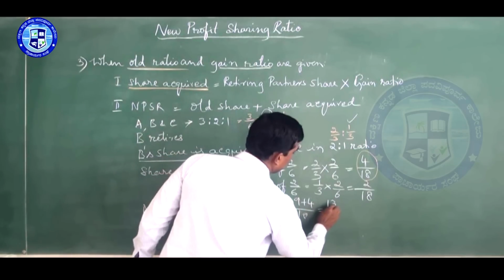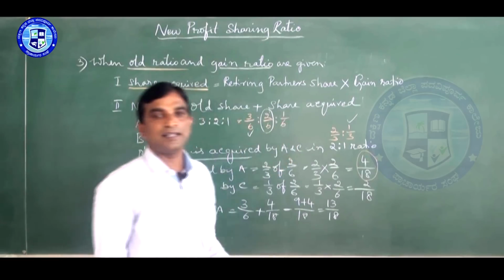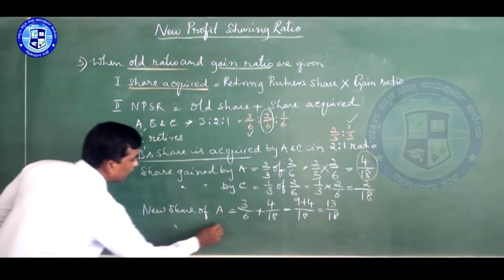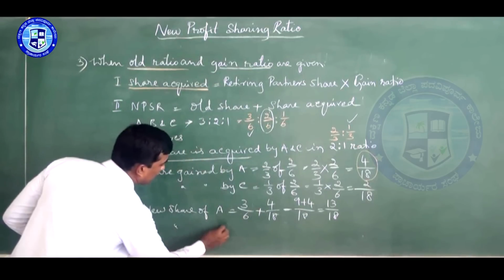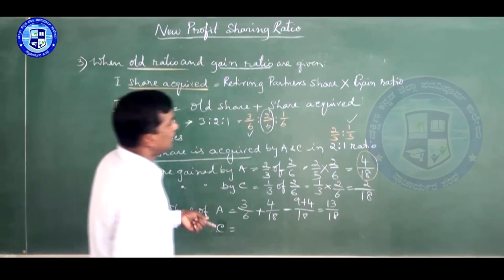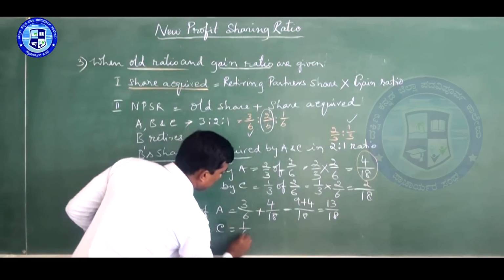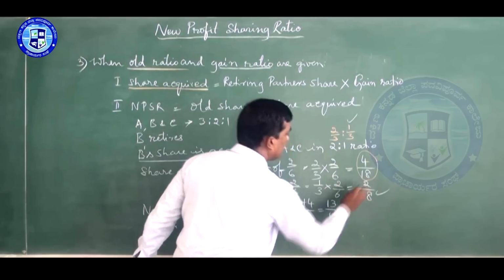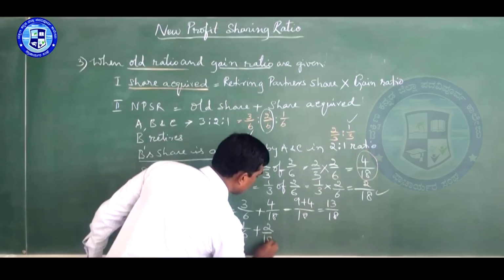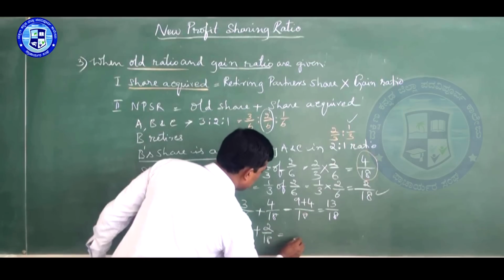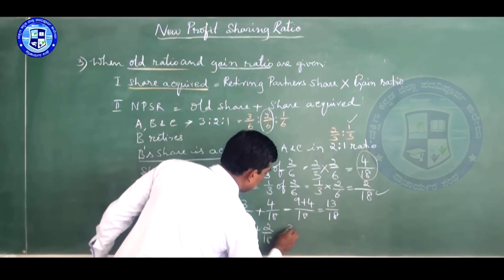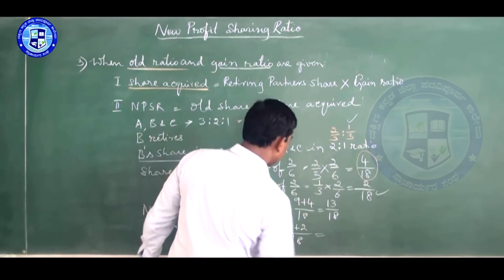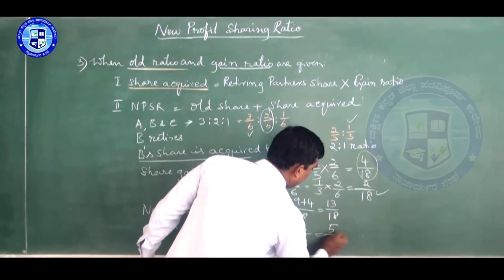So it is 13/18. Now we see the new share of C. Its old share 1/6 plus its share gained 2/18. So 3 ones are 3, plus 2, divided by 18. So it is 5/18.